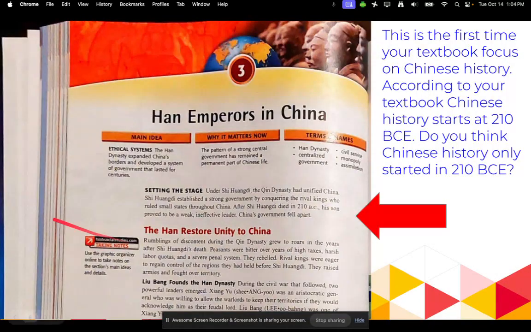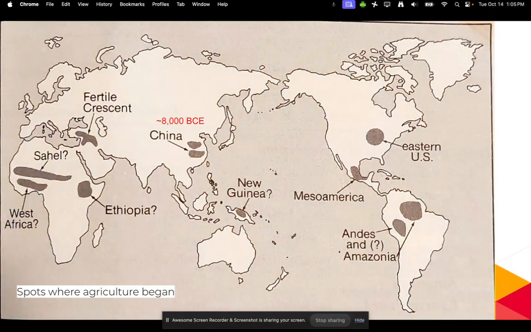All right, so this is the first time your textbook focuses on Chinese history. According to your textbook, Chinese history starts at about 210 BCE. So, do you think Chinese history only started in 210 BCE? Yeah, that's a no. That's a hard no.